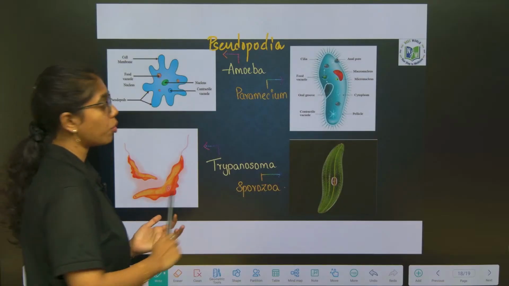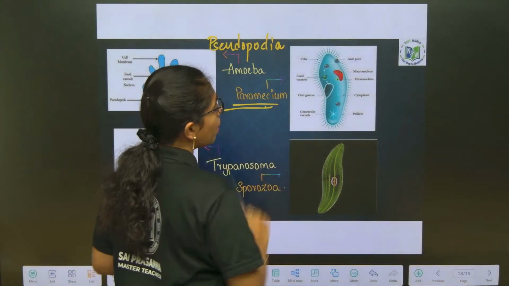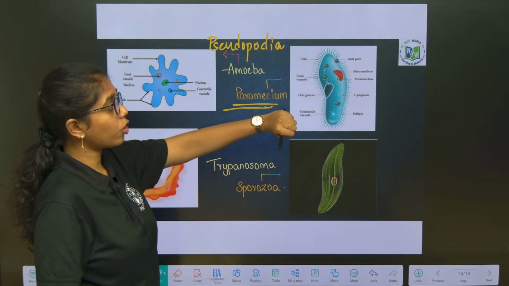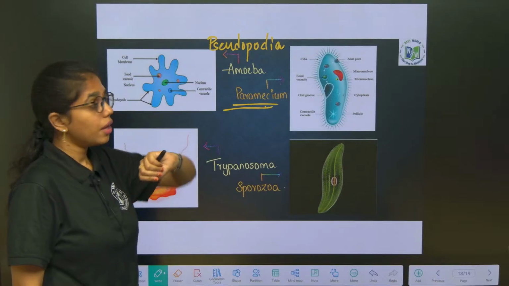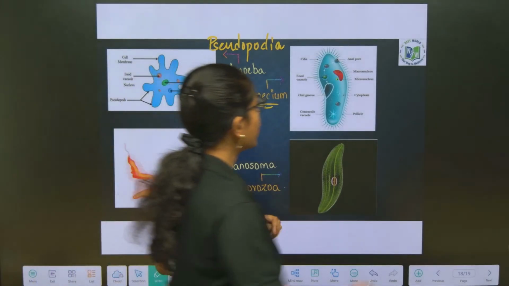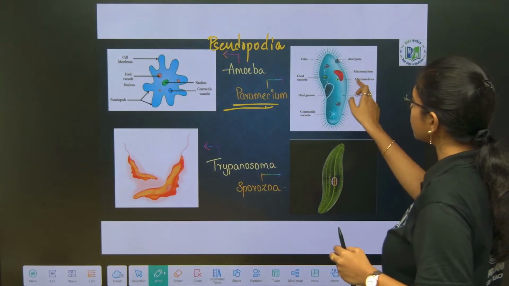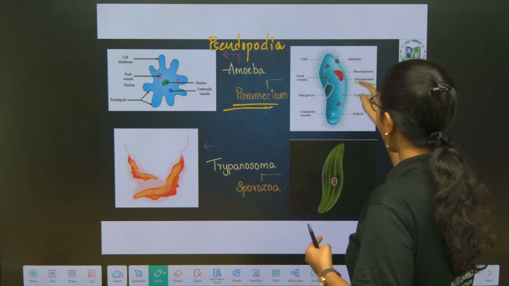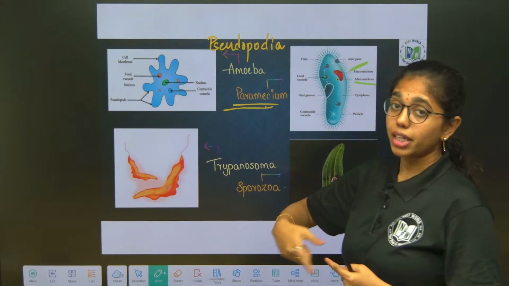Next, ciliated protozoan, the best example is what? Paramecium, which has two nuclei, macronucleus and micronucleus. We have learnt in cell biology that, amongst these two, the micronucleus is involved in the reproductive activities of Paramecium, and the macronucleus is involved in its metabolic activity.